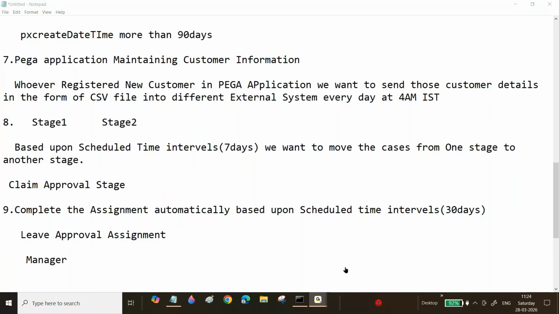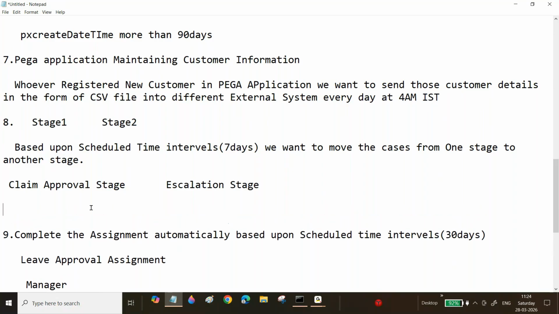Okay, sir, now see here in this scenario, I don't want to auto approve. Instead, go to the escalation stage. If they didn't perform any actions, whatever cases are available in this stage, automatically I want to move them to the escalation stage. Clear, bro? What is the use case here?